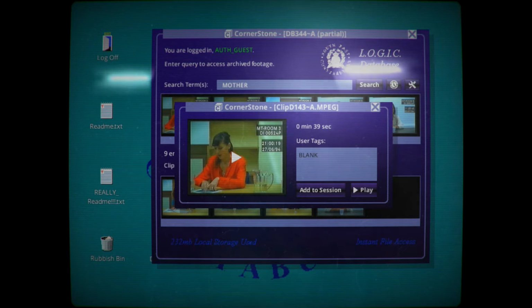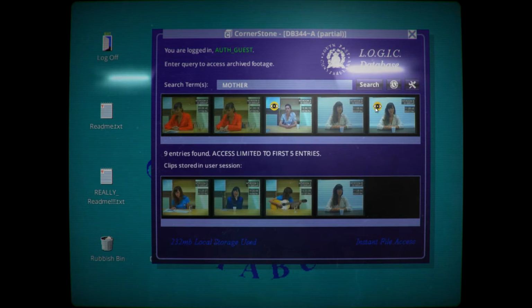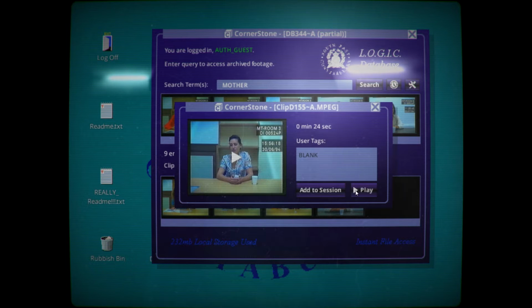Not much else in that one, not sure what the photo is referencing there. It's got an achievement for that one as well. Well, that's definitely an interesting one. Oh, she said a word in that. Blind, and she emphasised it. She looked at the camera when she said that. So I'm really interested to see what that one is. I'm also going to put in Rapunzel on that search as well. I might search blind in a minute. It seemed like there was something to the way she said that. Let's keep going with the mother searches here. We've got a few more.